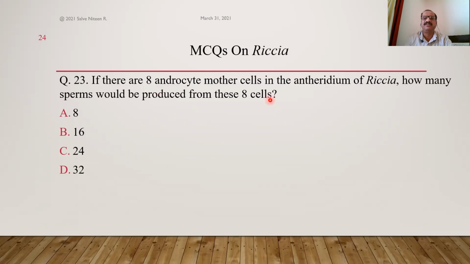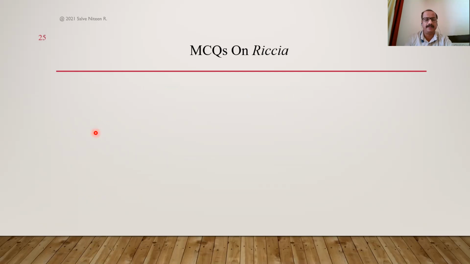So from 8, 16 cells will be produced, and all these 16 cells will form 16 antherozoids. So here the answer is option B, 16. That is the correct answer.